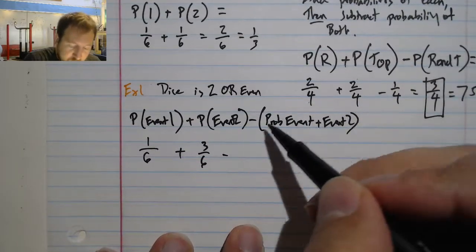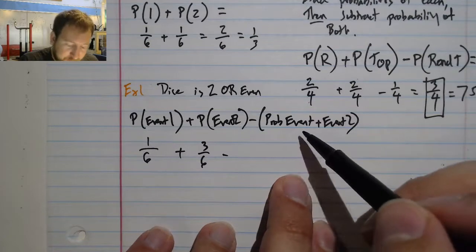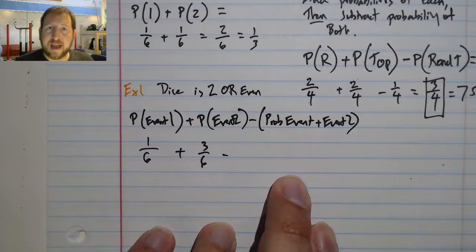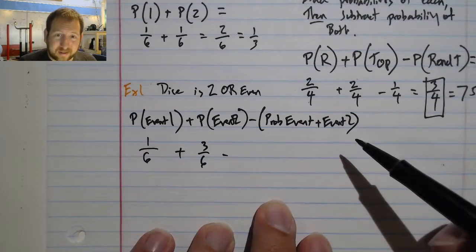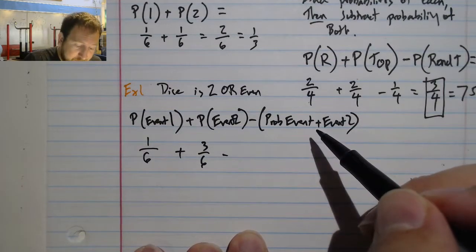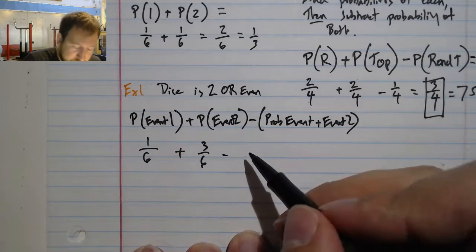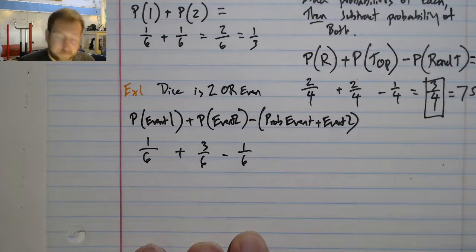And I'm going to subtract the probability that I roll a 2 and an even together. That is, quite simply, 1 out of 6 as well, because there is only one way to do both of those things: my 2 and my even overlap.